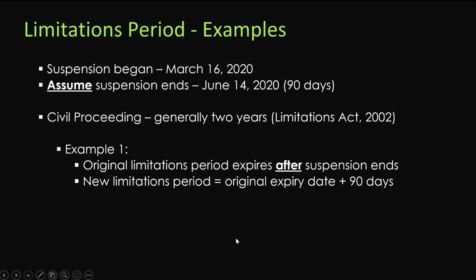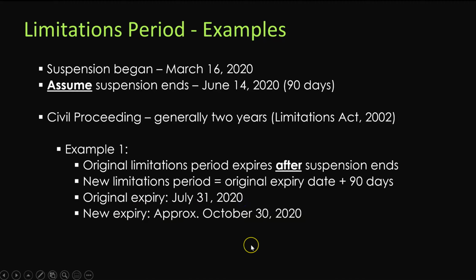So how do you calculate now the new limitations period based on the suspension? You take the original expiry date and then you simply add 90 days, which is the suspension time, to it, and that will give you the new expiry date. So take an example where the original limitation period was going to expire on July 31st, 2020. And what will be the new expiry date? It will be approximately October 30th, 2020. So you add 90 days to July 31st and you get the new expiry date based on the suspension.